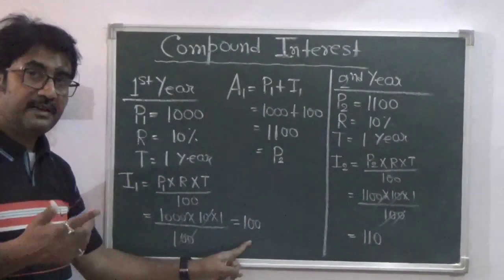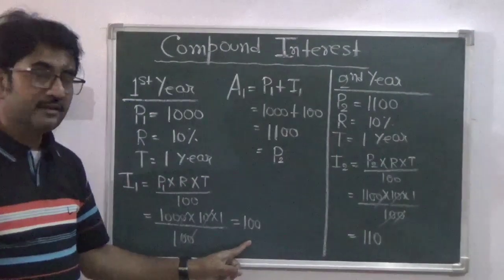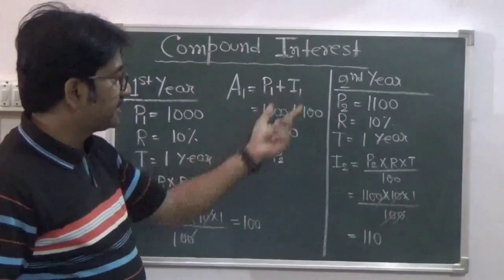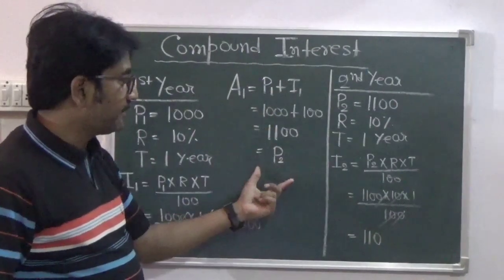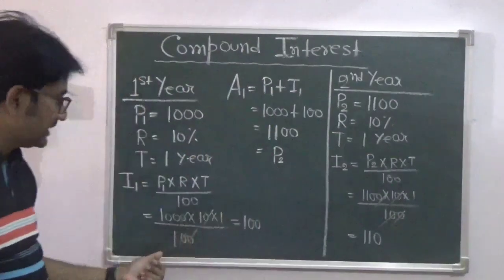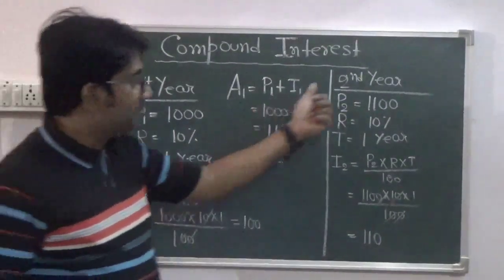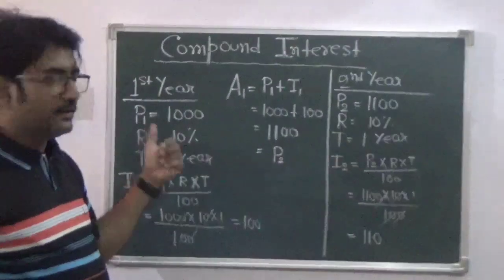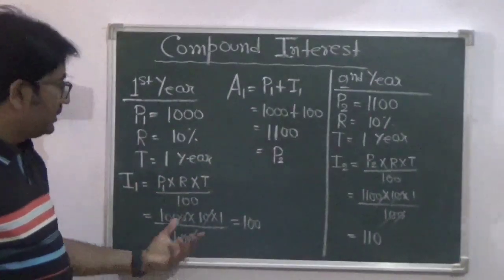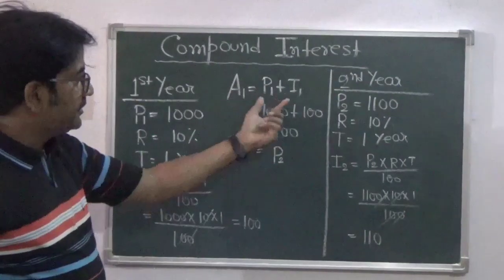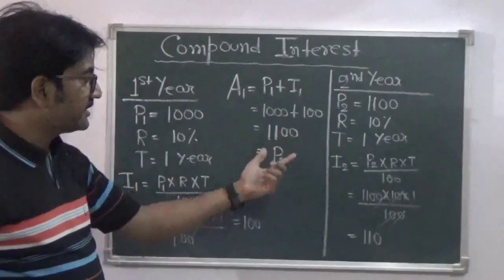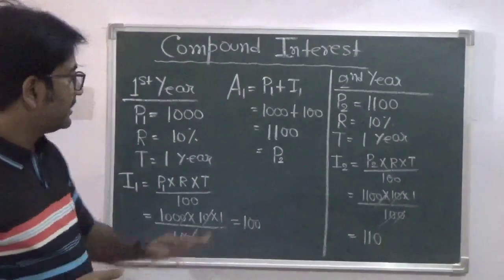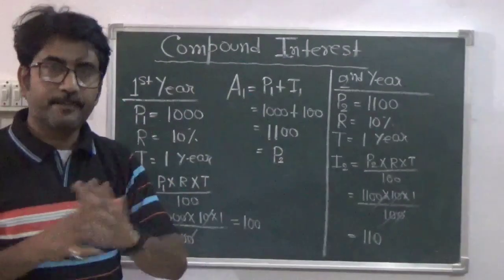Now if it would have been simple interest, the next year when you enter the next year, the amount is obviously principal plus interest. If it would have been simple interest, the principal P2 would have been the same as 1000. Now here, the amount is P1 plus I1, that is 1000 plus 100 interest, and that is 1100, the amount at the end of the first year, that we all know.